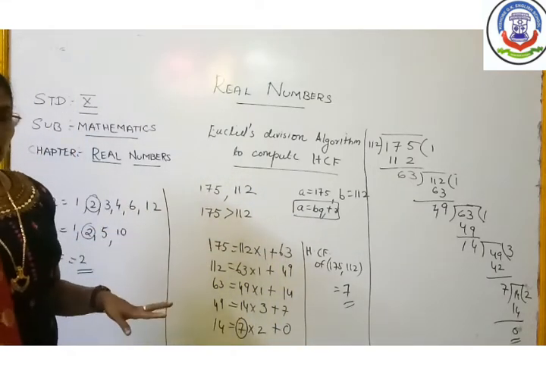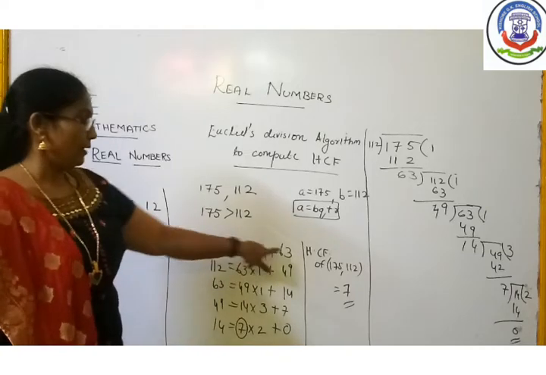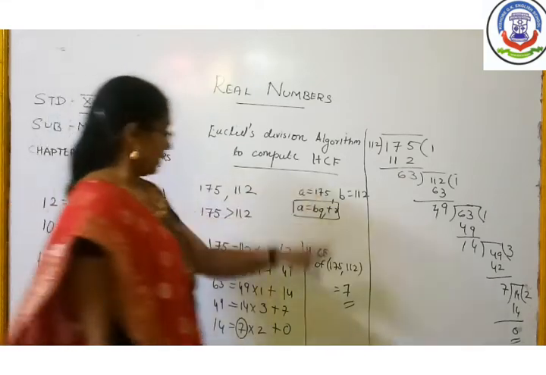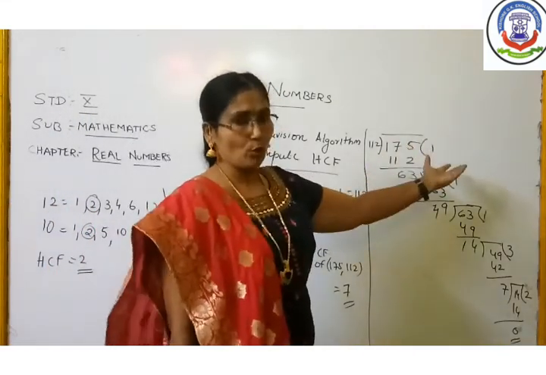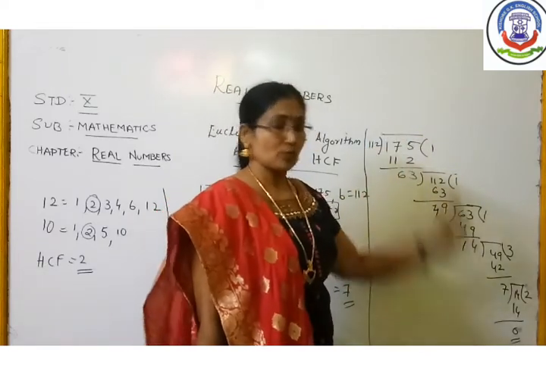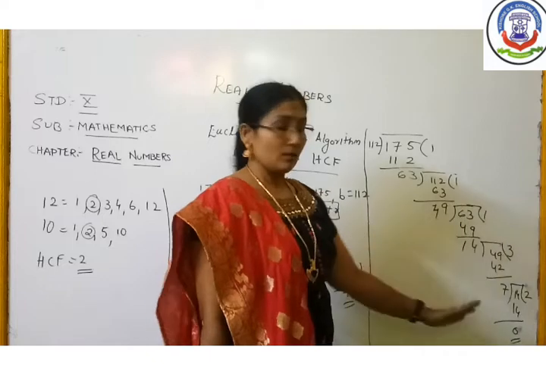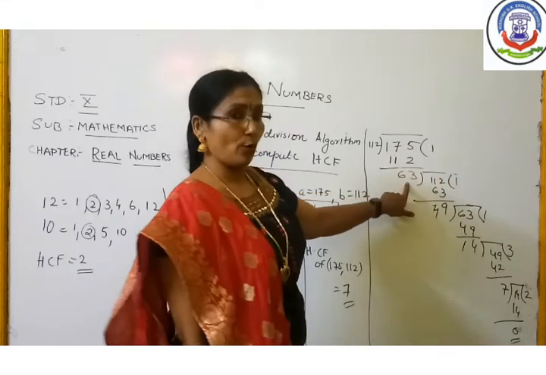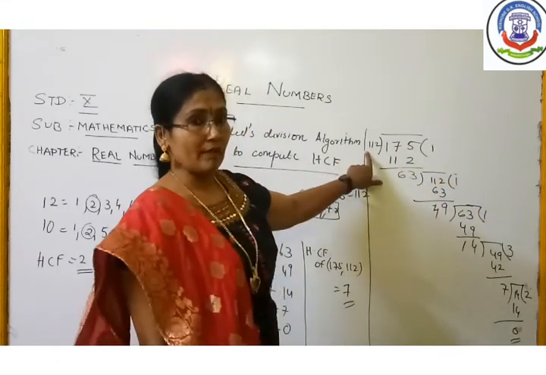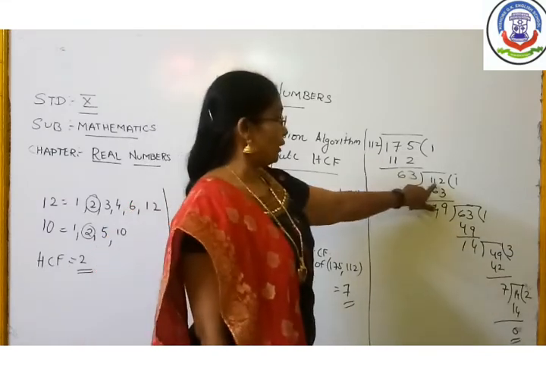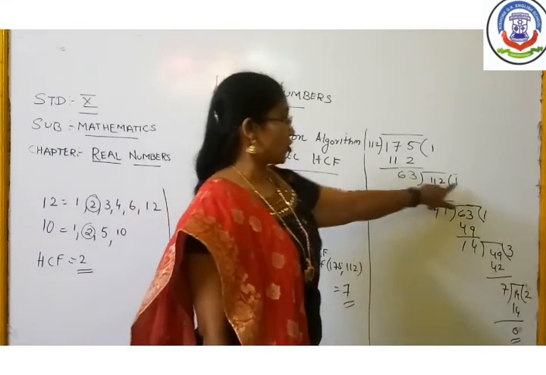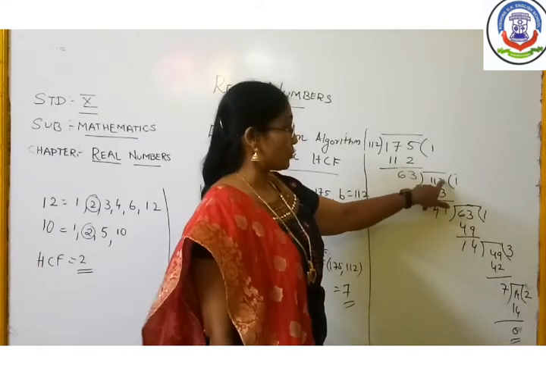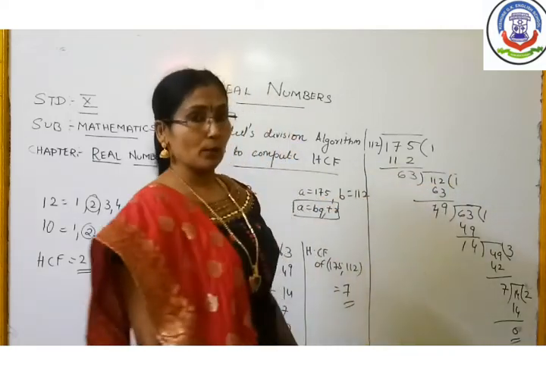Now, in the next step, you should divide this 112 by 63. I have done it in the same steps, not separately. Whatever remainder you get should be divided into the previous divisor. The previous divisor was 112. So 112 by 63: 63 ones are 63. Subtracting, 12 minus 3 is 9, and you are going to get 49.